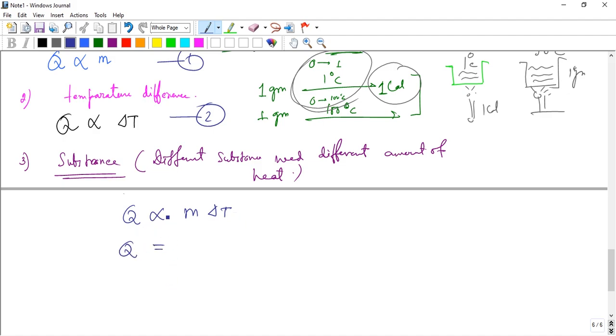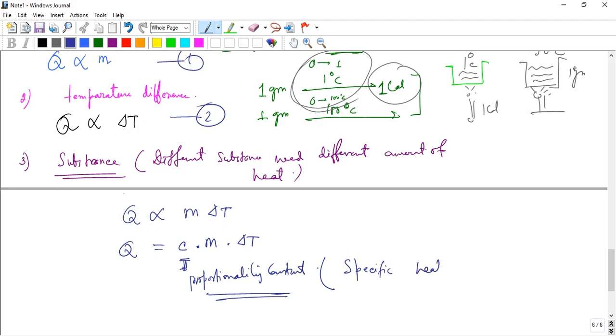If we remove the proportionality sign, we get a constant, and this constant is called C. It is a proportionality constant, and this proportionality constant has a specific name: it is called specific heat capacity of a given substance.